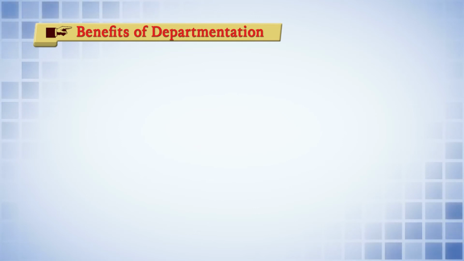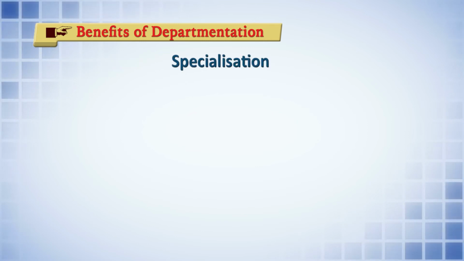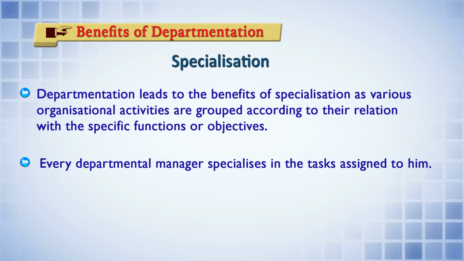Now let us see the benefits of departmentation. The first benefit is specialization. You have already learnt about specialization, because one task may be performed by one group of persons, and by performing the same task they attain specialization.